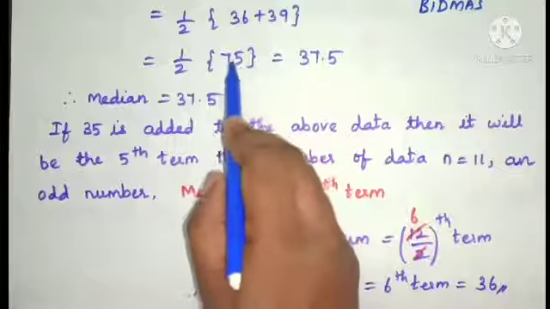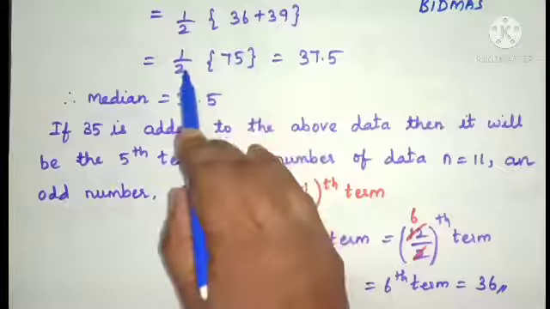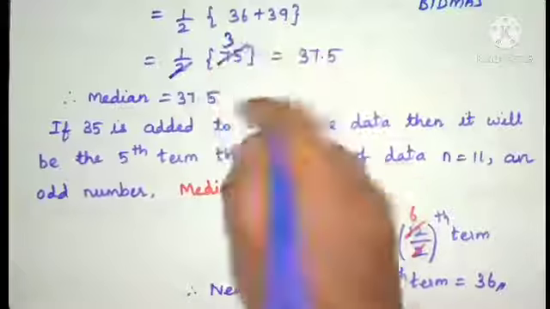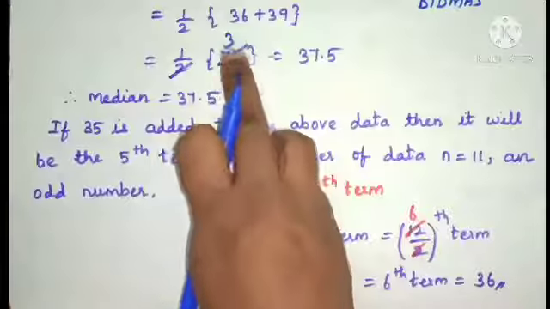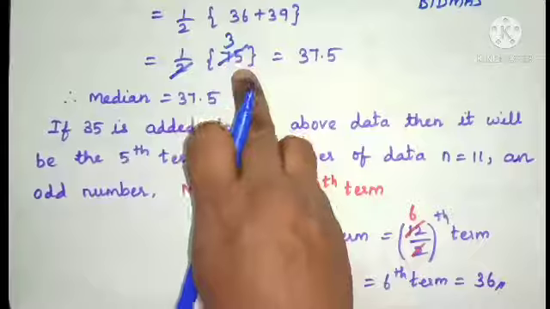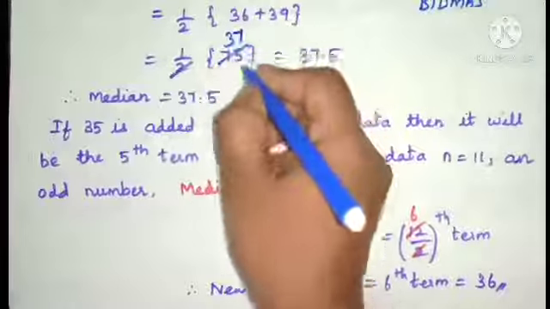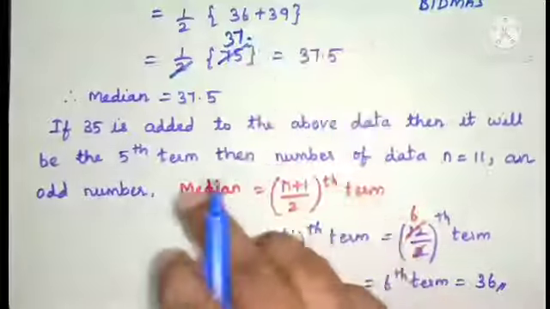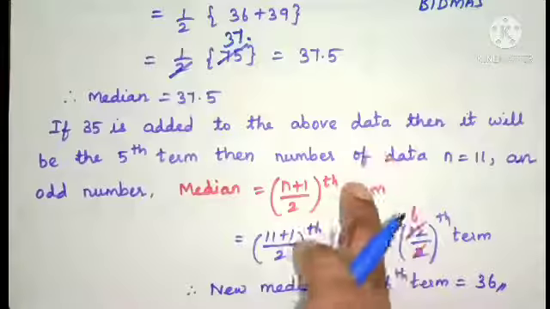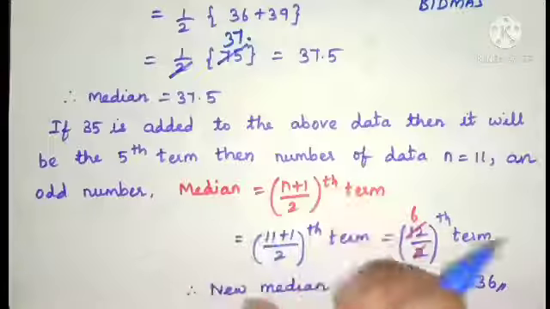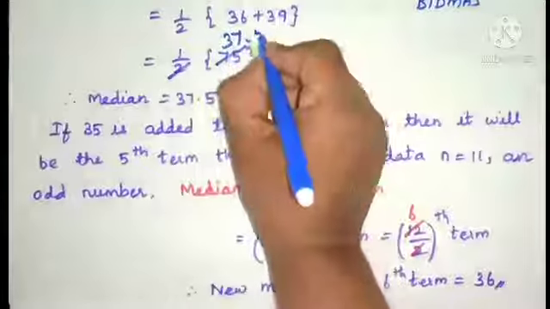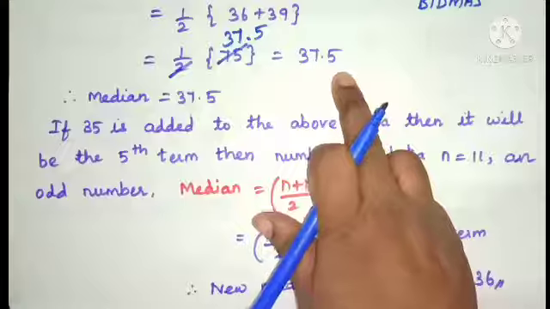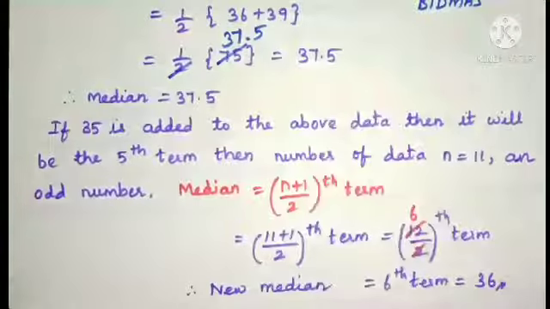Again here, dividing 75 by 2 table. 3 2s are 6, remainder is 1, 15. 7 2s are 14, remainder is 1. Put the decimal point and put 0 after 1. It is 10. 5 2s are 10. 37.5 will be the median value.